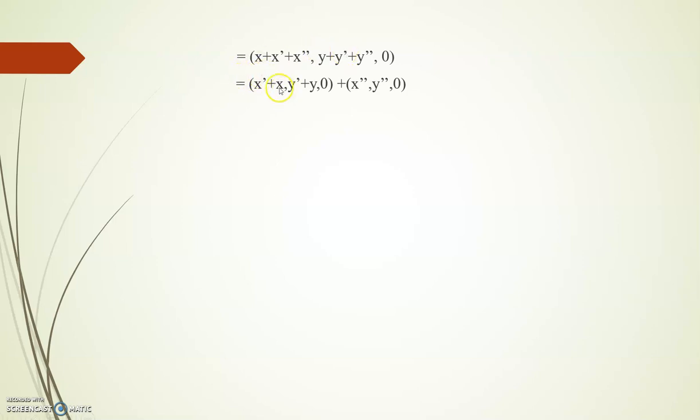This can be rearranged and written as (x' + x, y' + y, 0), then separately (x'', y'', 0). We already know that u + v is (x' + x, y' + y, 0), and then this is the vector w. So u + (v + w) is equal to (u + v) + w. So we got the result. Therefore, the associative property is also satisfied.